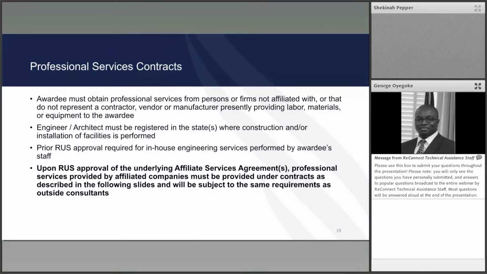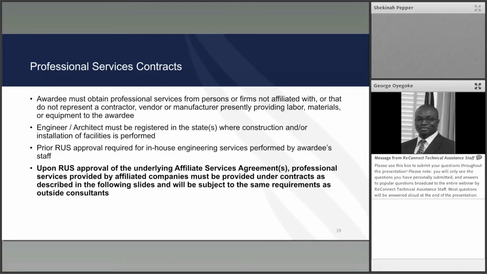Awardee must obtain professional services from persons or firms that are not affiliated with any contractor, vendor, or manufacturer presently providing labor, materials, or equipment to the awardee. The engineer or architect must be registered in the state within which construction is going to take place.